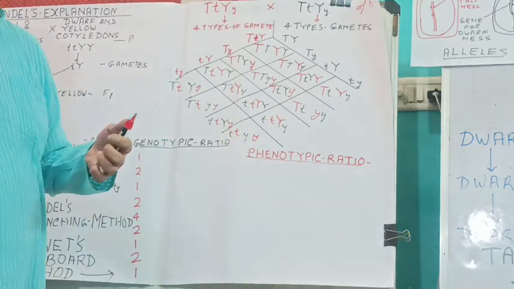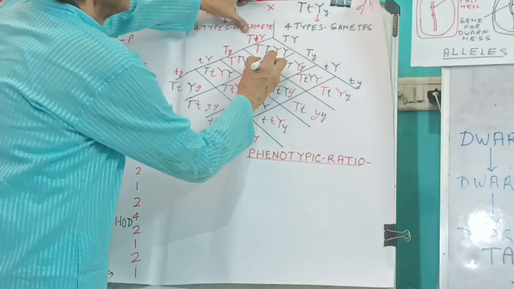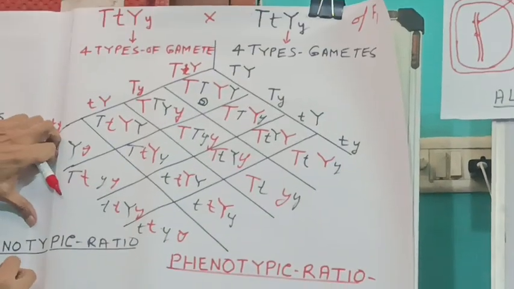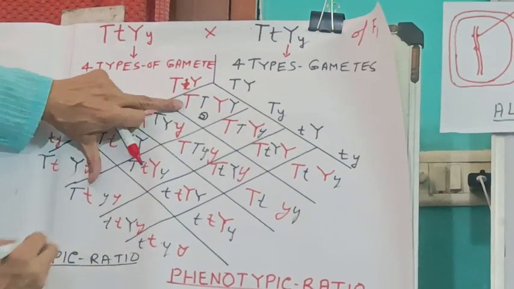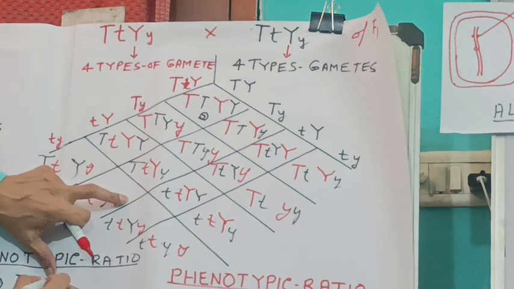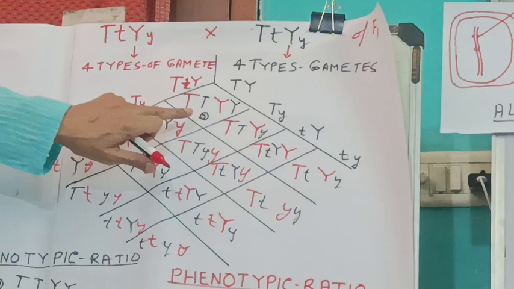We can make it from different signs. So one is capital T, capital T, capital Y, capital Y, right?